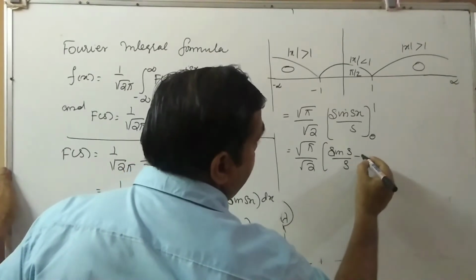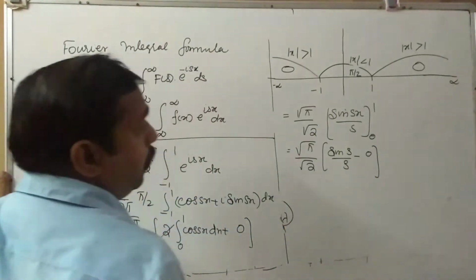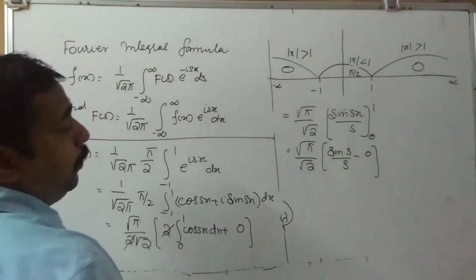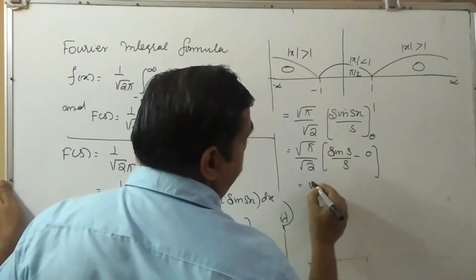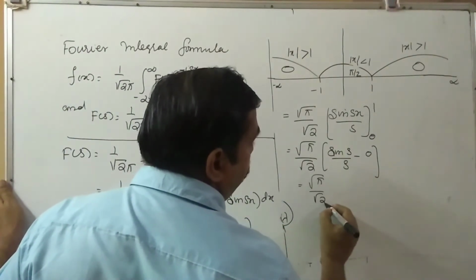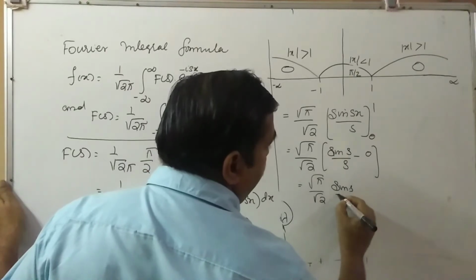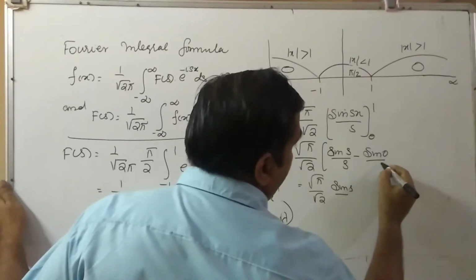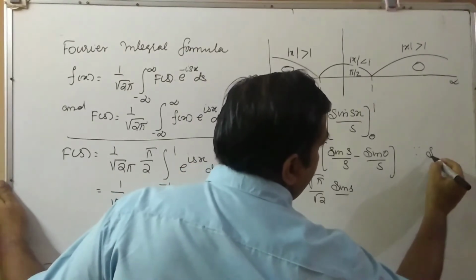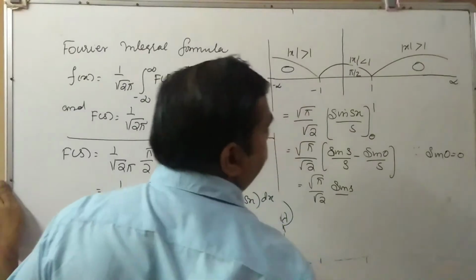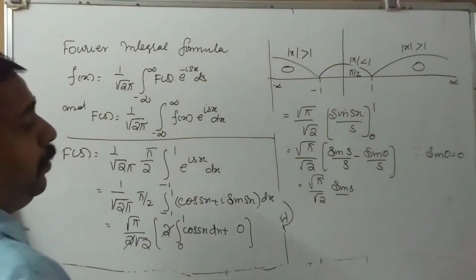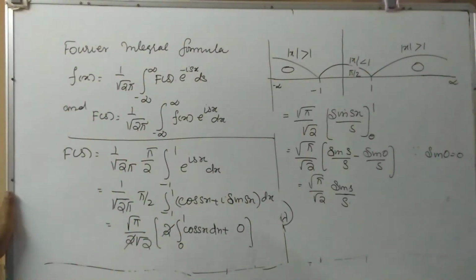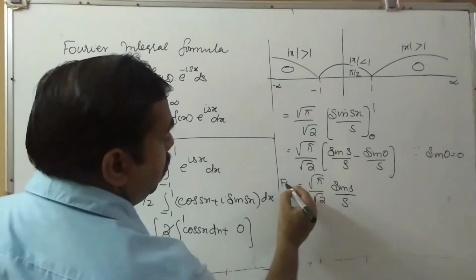by s minus sin 0 is equal to 0, because if you put x is equal to 0, sin 0 is equal to 0. So this is equal to root pi by root 2 sin s by s, or we can write one more term, that is sin 0 by s, reason sin 0 equal to 0. So that is by s. So this is the value of capital F of s.